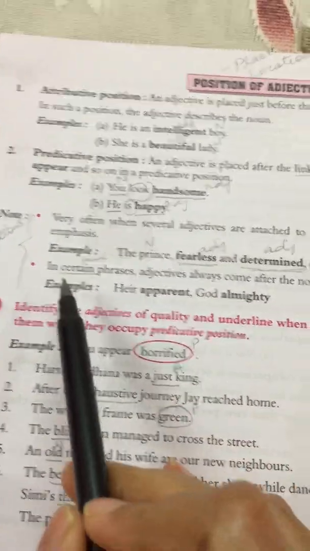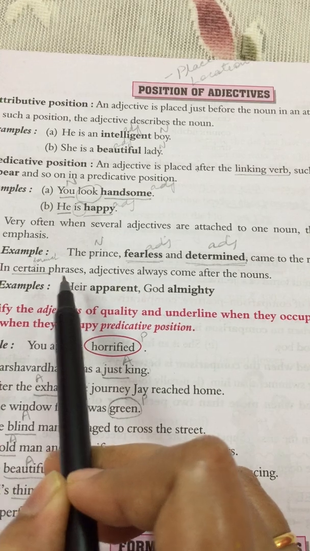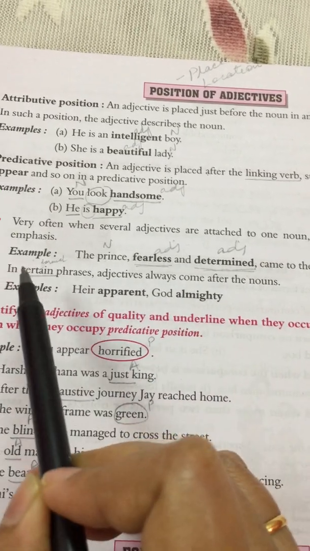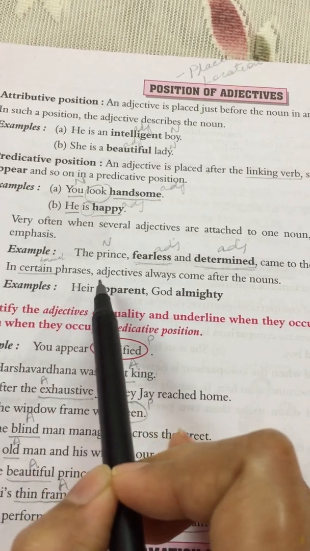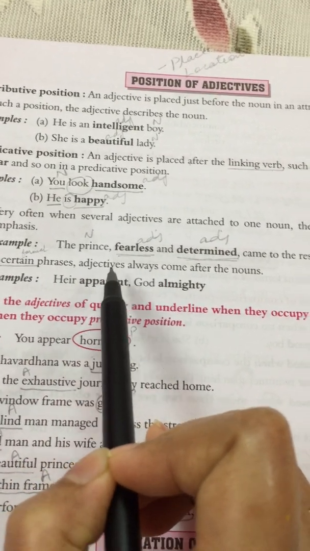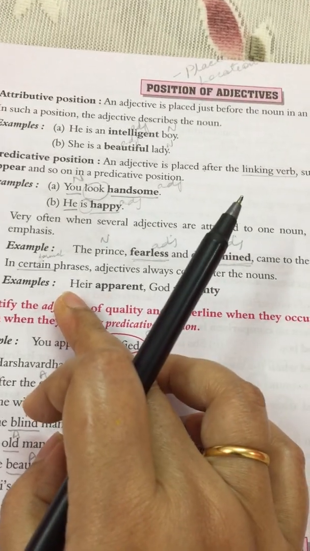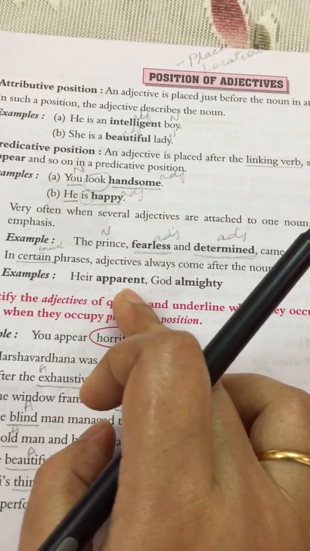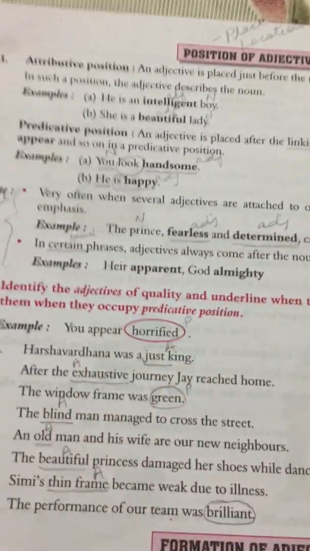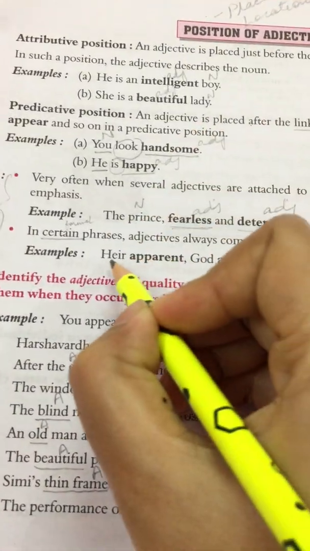Now, next one, in certain phrases, adjectives always come after the noun. Now, in certain formal phrases, there are some exceptions also. In certain phrases, adjectives come after the noun. Now, heir apparent, God Almighty. Here, apparent is the adjective and heir is the noun.